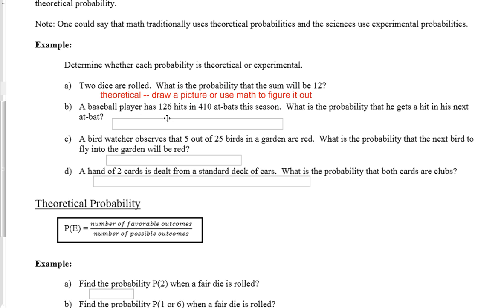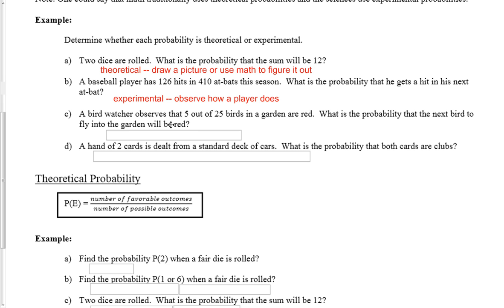Next one. A baseball player has 126 hits and 410 at-bats this season. What is the probability he gets a hit in his next at-bat? Well, there's no math theory that's going to be able to tell me how many hits a player is going to get in a season. But if we observe this player and take a look, we could calculate their average. So this would be experimental.